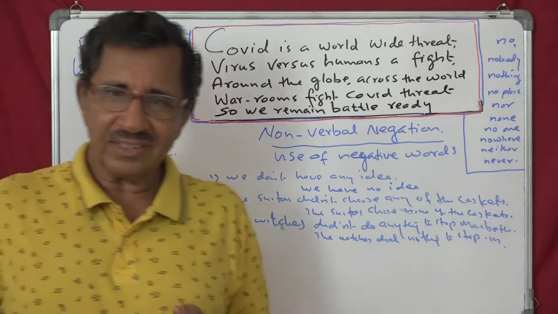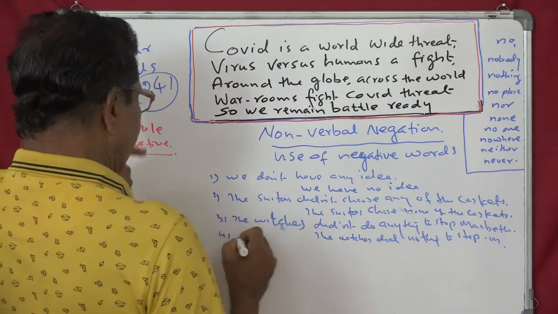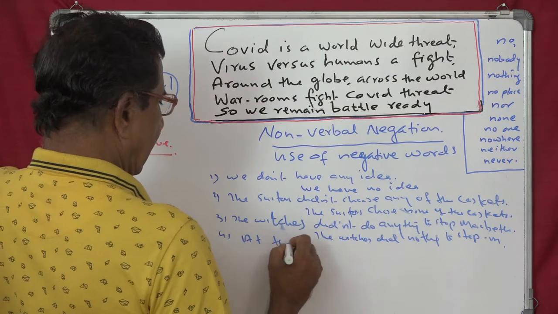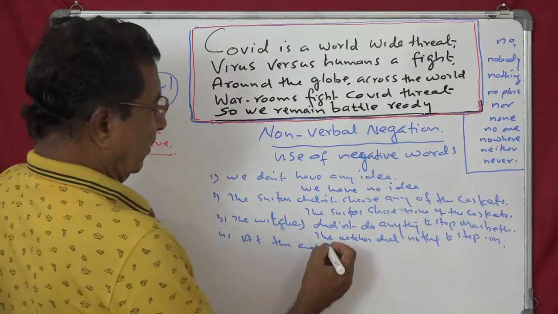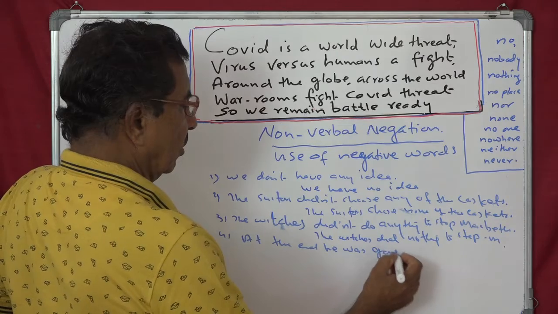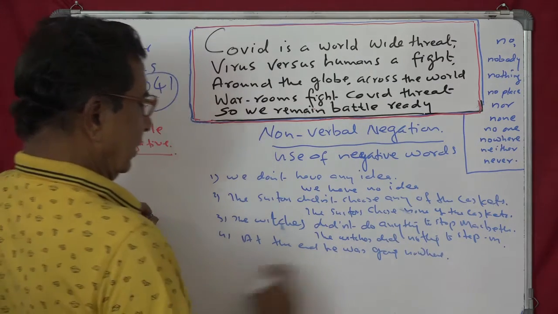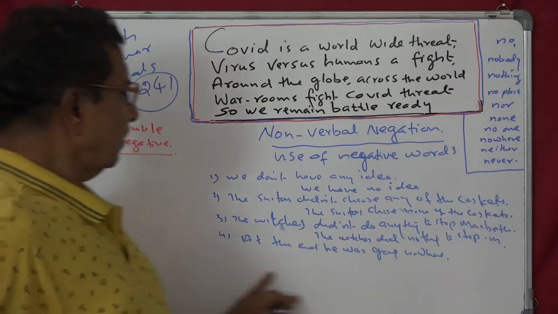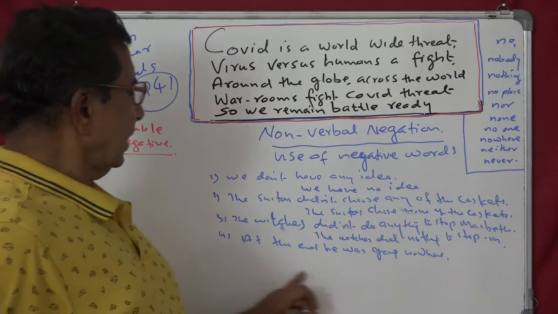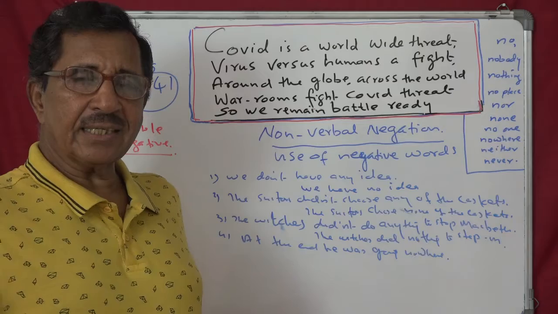At the end he was going nowhere. Yes. Who? Macbeth. At the end he was going nowhere. So that is, you can see, non-verbal. Now we change it to the verbal.